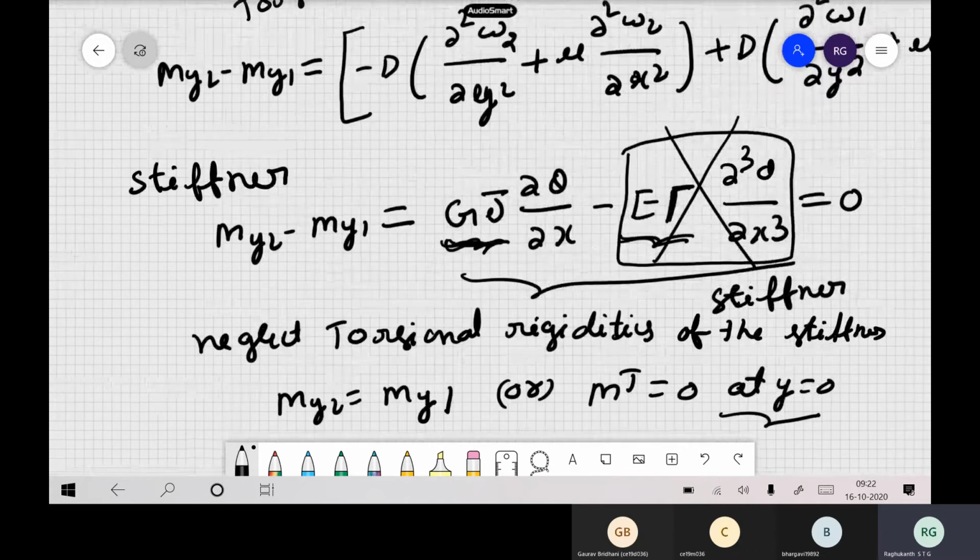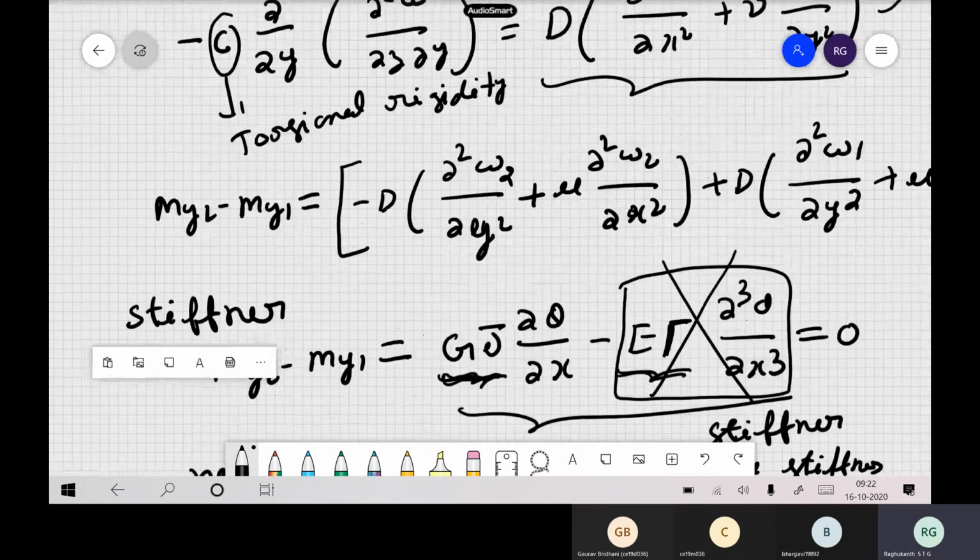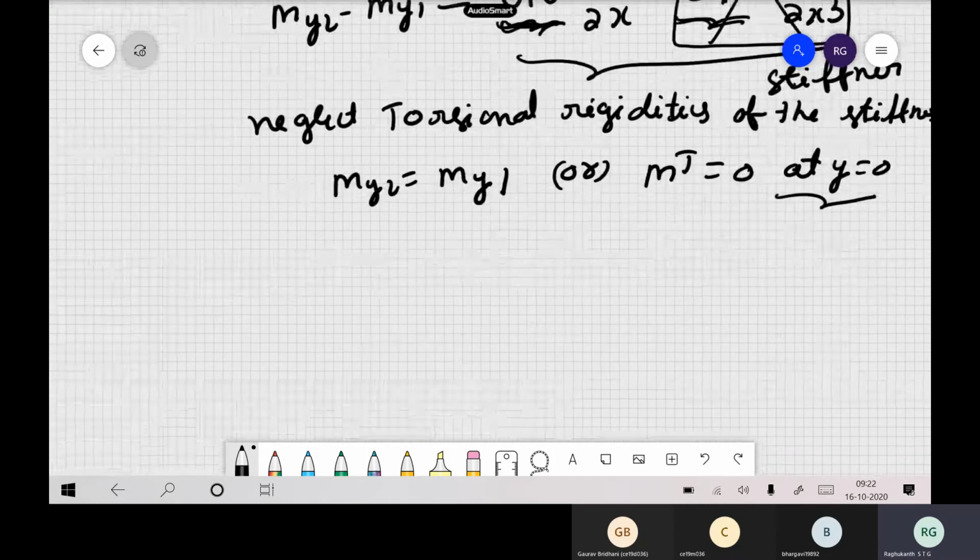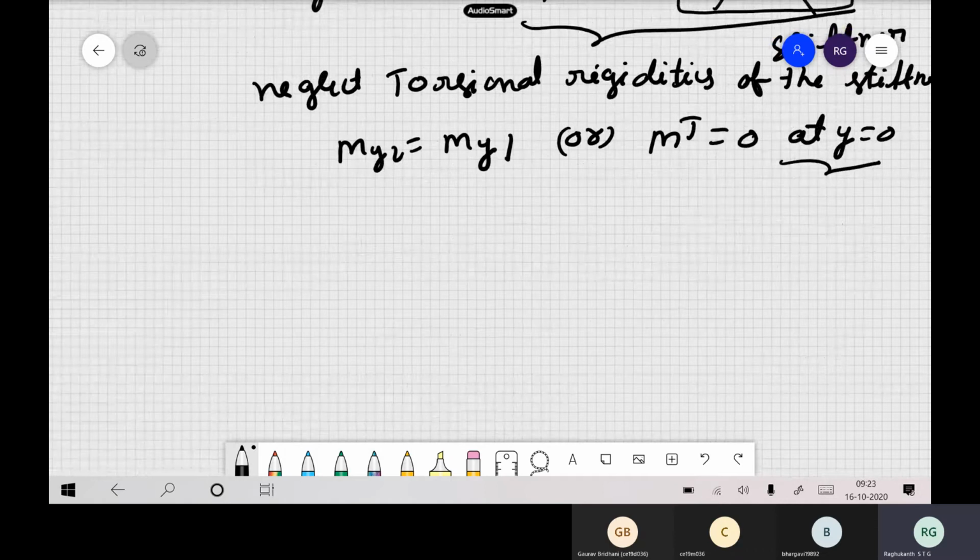Now we have 8 constants and 8 boundary conditions: 6 from the plate and 2 coming from the stiffener, the shear force and the bending moment. Of course, the bending moment is very easy, since we are neglecting the torsional things here, so my2 will be the same as my1 itself. So 8 boundary conditions and 8 constants.